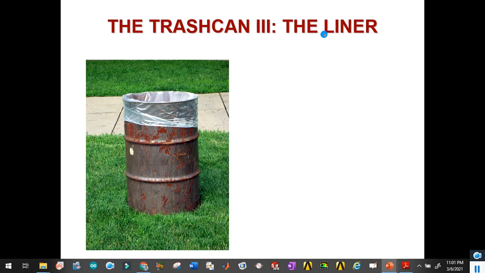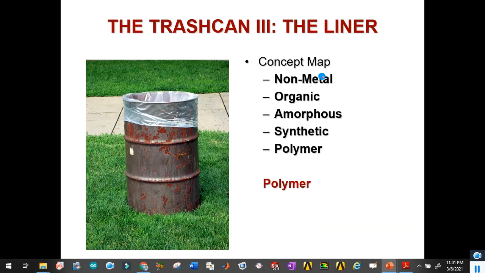Now we will see another third classification, for example liner. In case of liner, it will be non-metallic, organic, amorphous, synthetic and polymer as well. So polymer is the desired class.